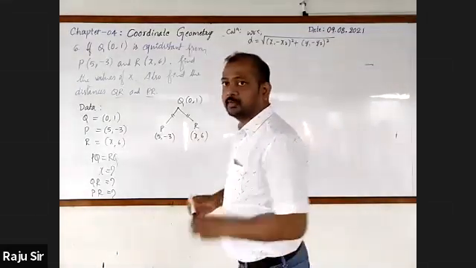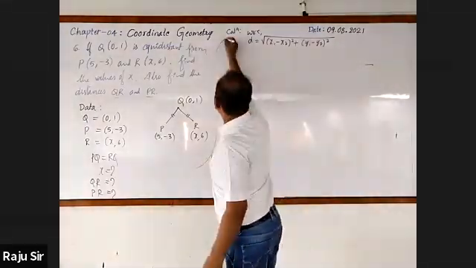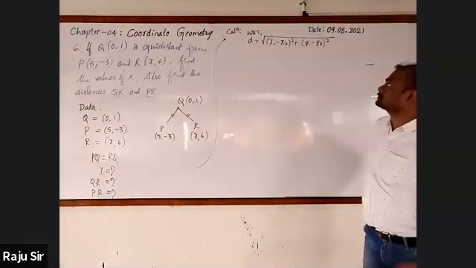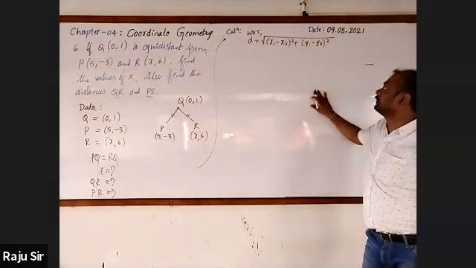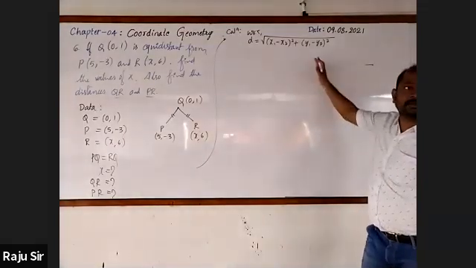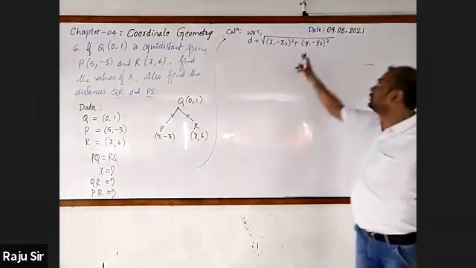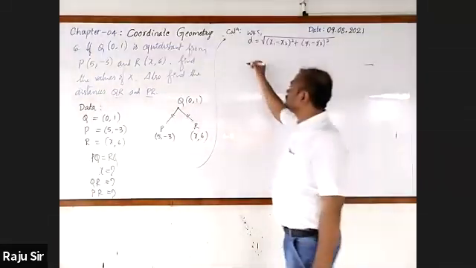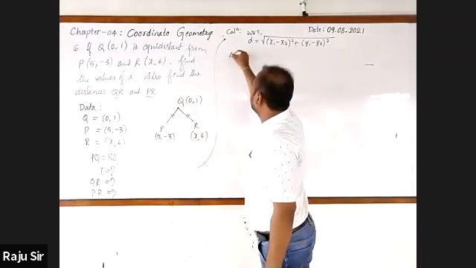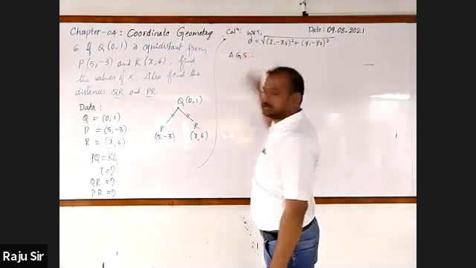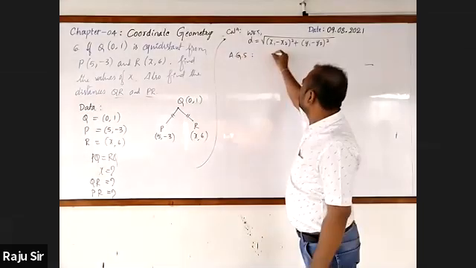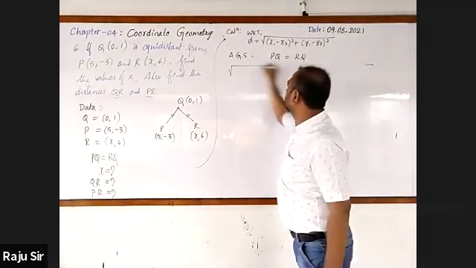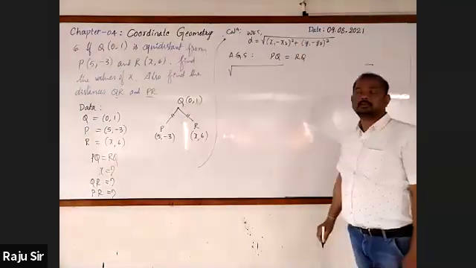First, let us find the x value by using this relationship. We know that d is equal to the square root of (x1 minus x2) whole square plus (y1 minus y2) whole square. Now, according to the given statement, PQ is equal to RQ. Use the formula and simplify.